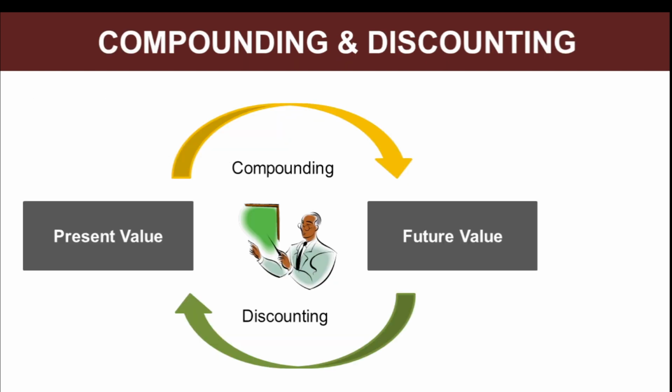Now let's understand the concept of compounding and discounting. So compounding is exactly when we are trying to compute future value from present value. So present value we are having and we want to calculate future value. This concept is referred to as compounding, because 1 lakh rupees which we have invested at present will be growing at a certain rate of interest, which we know is the compound interest rate.